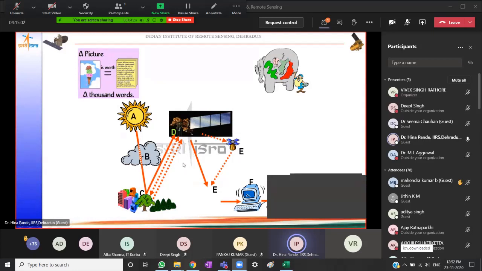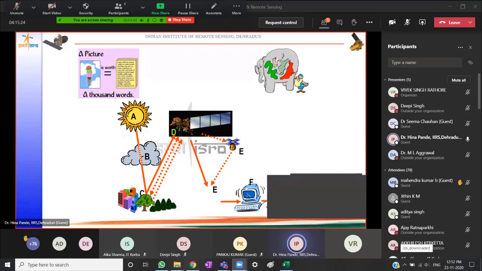It again interacts with the constituents of the atmosphere a second time, and the remaining signal reaches the sensor. There it is recorded as a signal or digital number, in the form of a digital image.